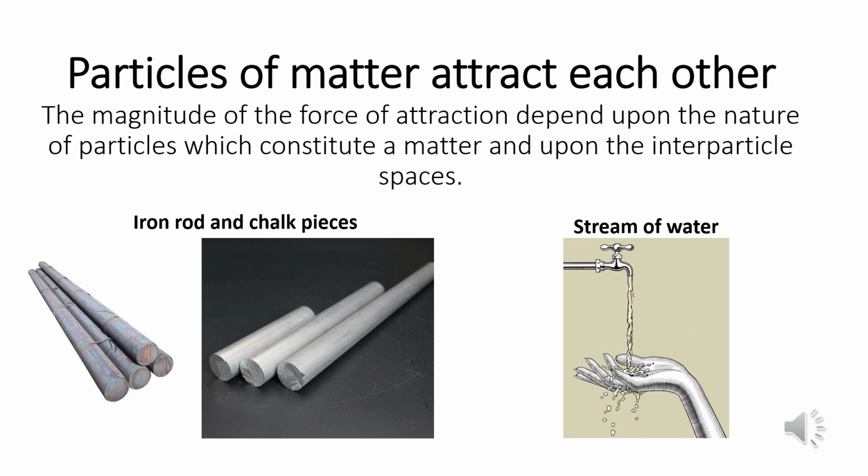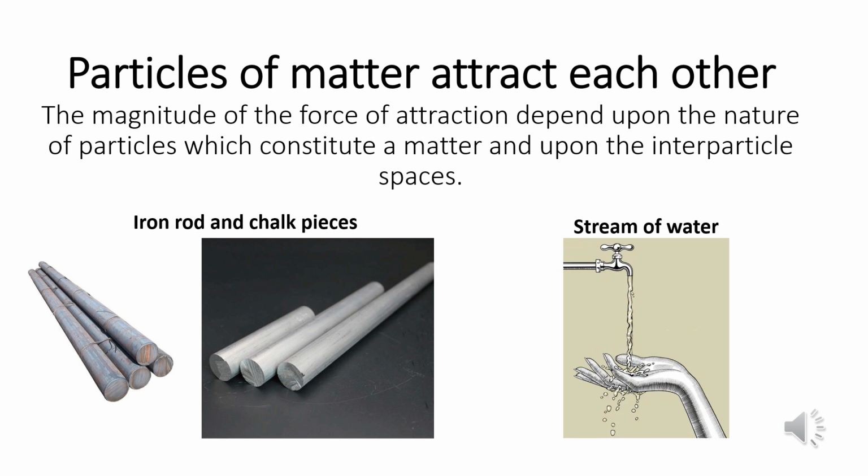Now, let us understand this with the help of an example. Let us take an iron rod and a piece of chalk. Out of the two, which do you think you will be able to break easily? You will be able to break the piece of chalk easily, but it is very difficult for you to break the iron rod.